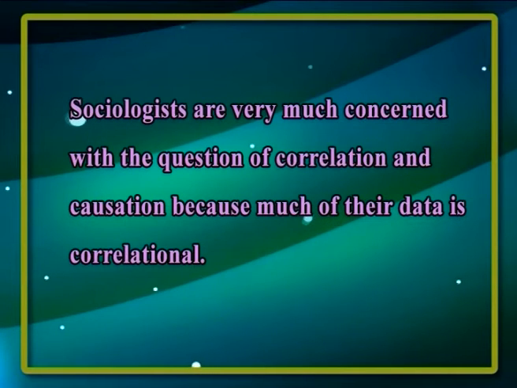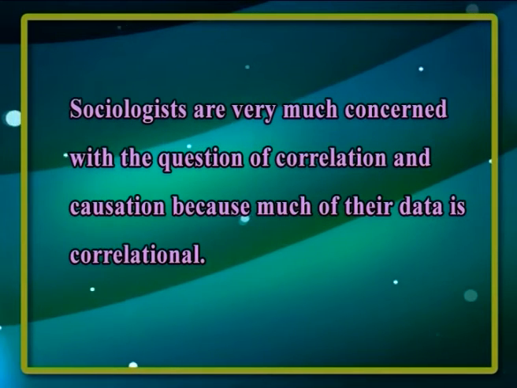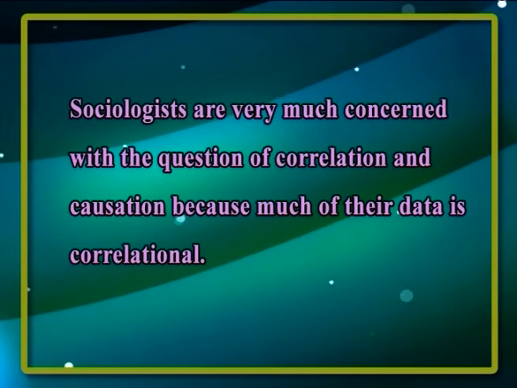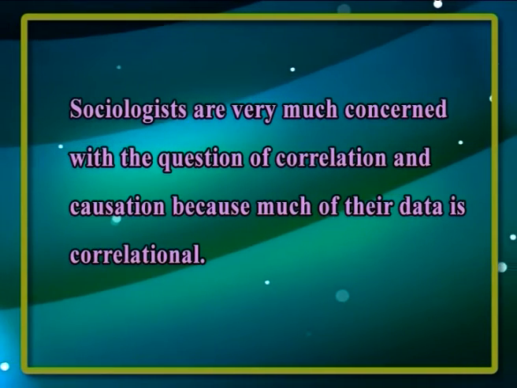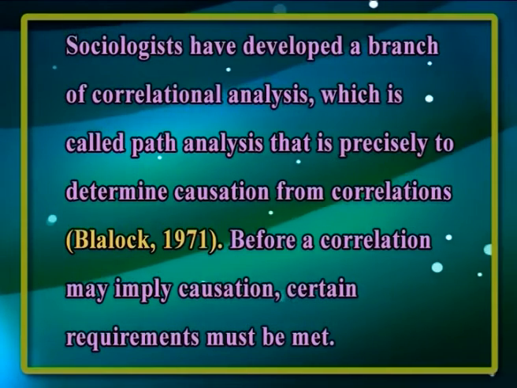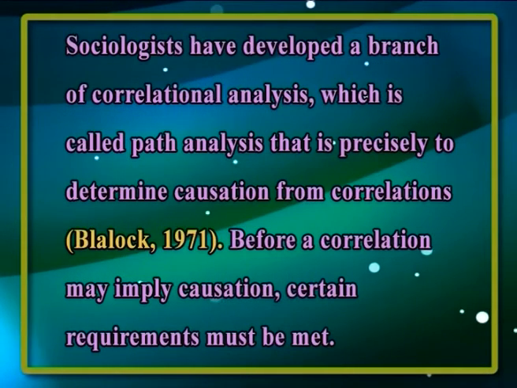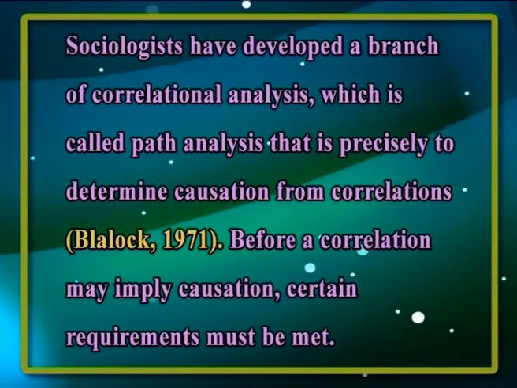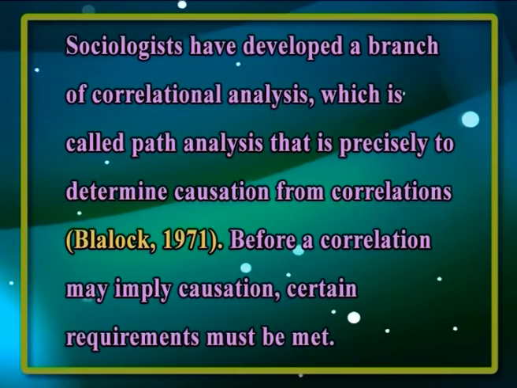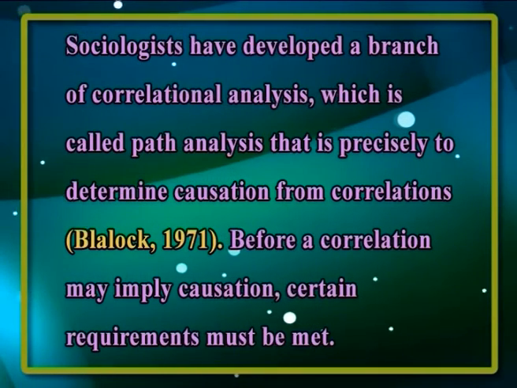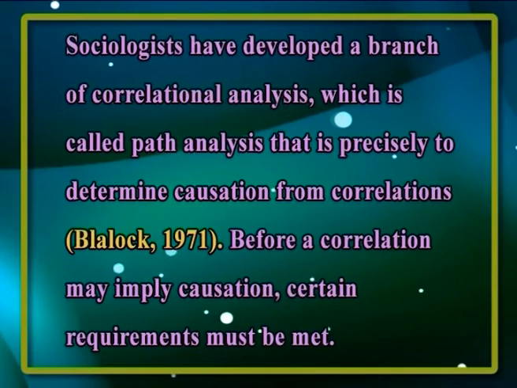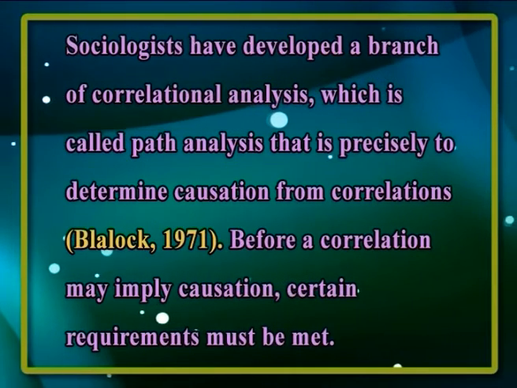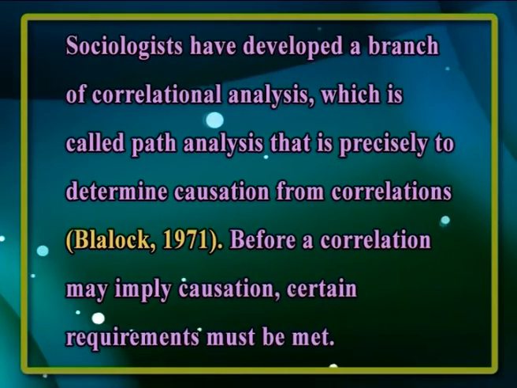Sociologists are very much concerned about the question of correlation and causation because much of their data is correlational. Sociologists have developed a branch of correlational analysis called path analysis, precisely to determine causation from correlations, which was proposed by Blalock in 1971.